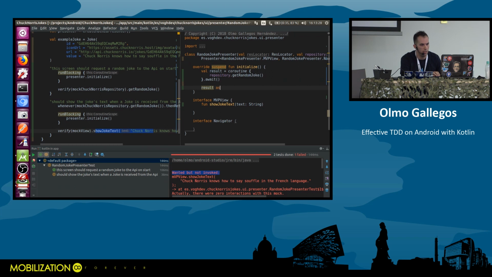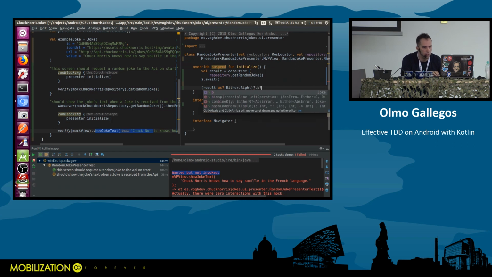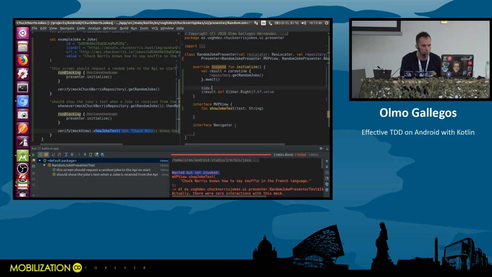So let's do a conditional cast to either right. This could be one solution. And now let's take B, the right part of it, and let's take value. Value is the text of the joke. And now I need to pass this to my view. Show joke text. View is nullable. Yeah. Okay.